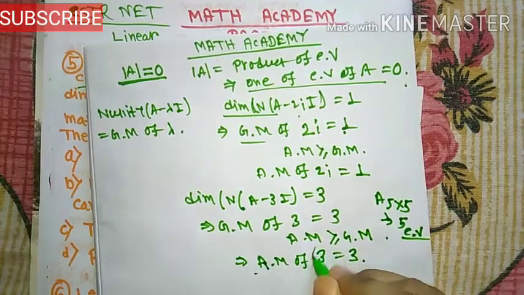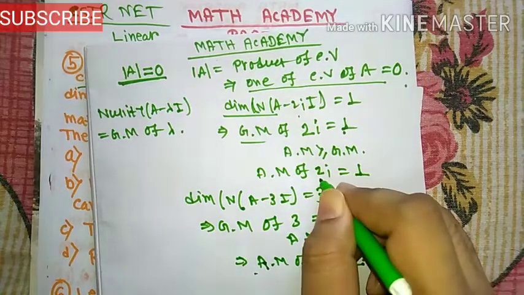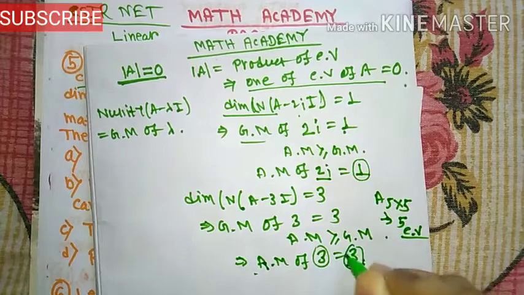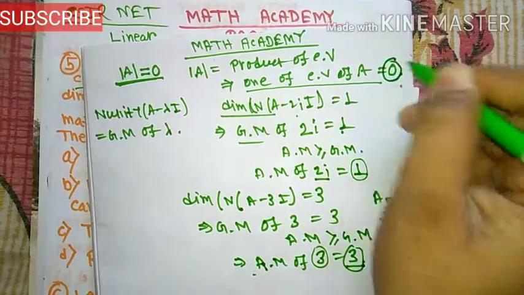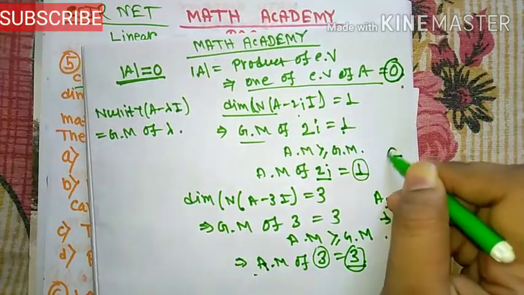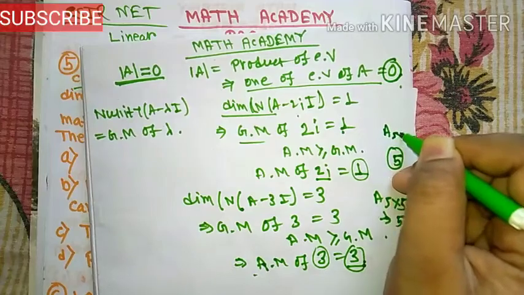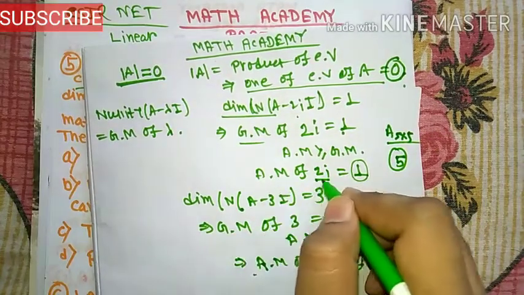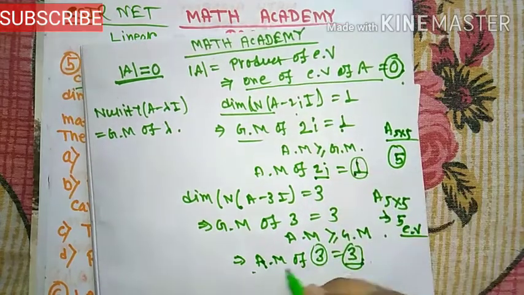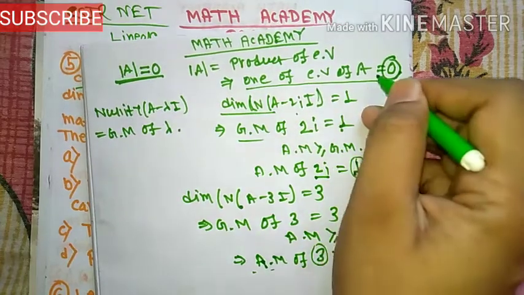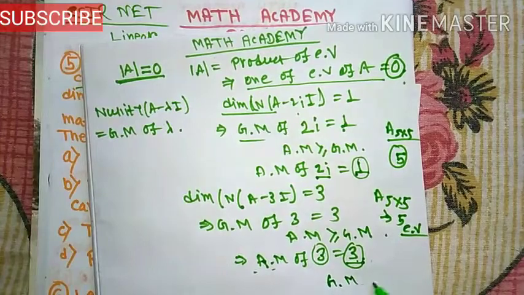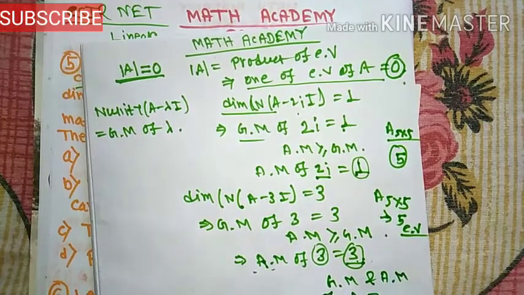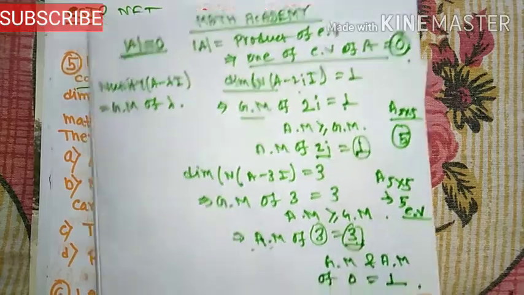So eigenvalue 3 is 3 times and eigenvalue 2i is 1 time, so total 4 eigenvalues, and 0 is 1 eigenvalue, so total 5 eigenvalues of the 5x5 matrix A. So AM of 2i is 1, AM of 3 is 3, and AM of 0 is 1.